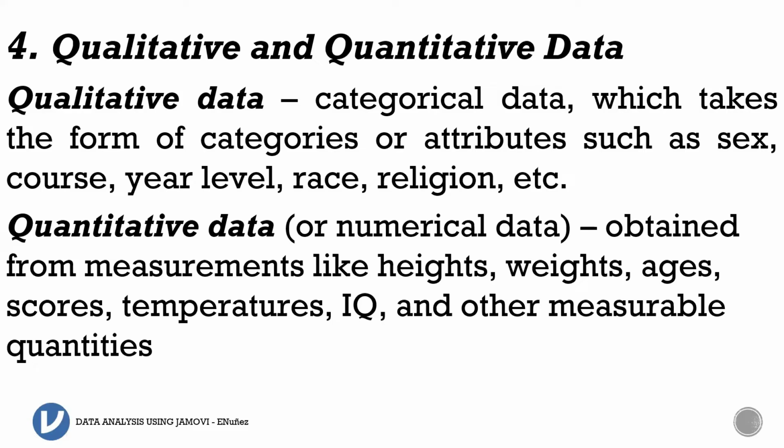But even in quantitative researches, we also have qualitative data. These usually are sex, because the quality we are referring to is a certain characteristic that cannot be quantified. Can we quantify sex? We cannot quantify sex, right? So that falls to the qualitative data. Another example is year level. Yes, we can quantify the year level as 1, 2, 3, and 4: 1 for first year, 2 for second year, 3 for third year, and 4 for fourth year.